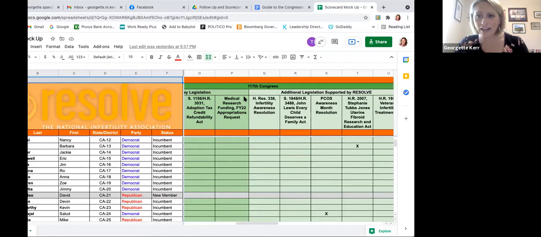So Resolve, ASRM, and its partners have been talking to various offices on the Hill about the need to increase research funding. We are in the middle of the appropriations cycle right now. The president's budget just came out right before Memorial Day. So we are relying on all of you to help us collect data as this topic comes up in your meetings.